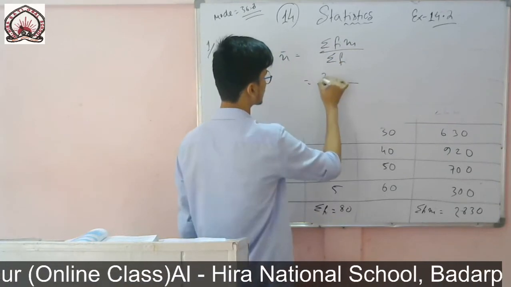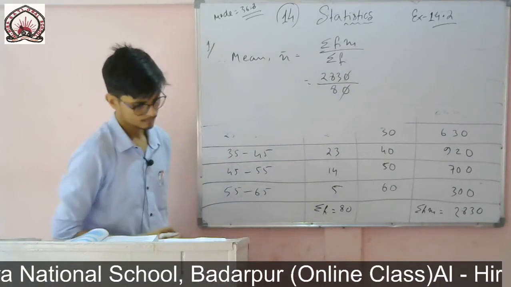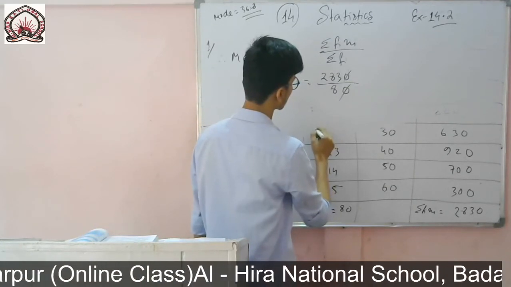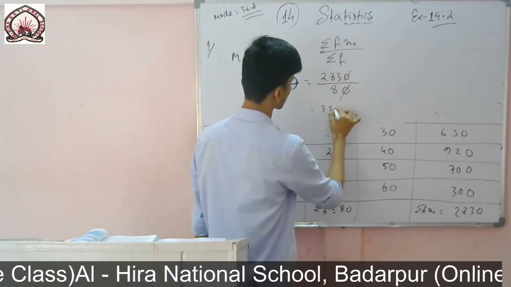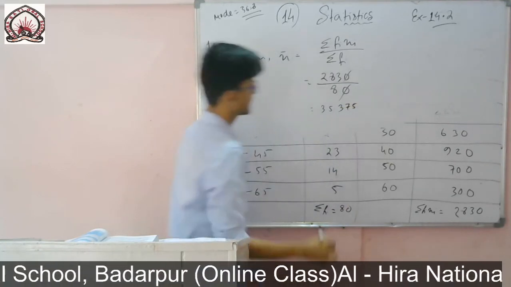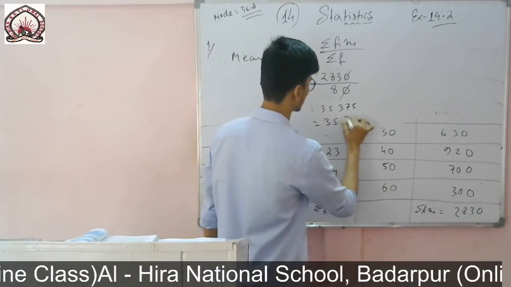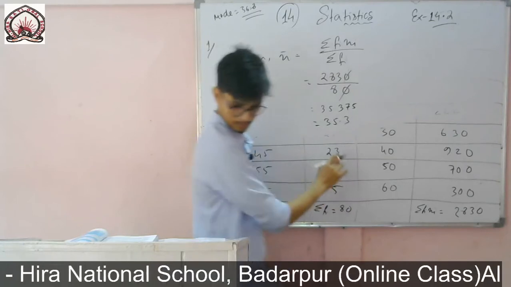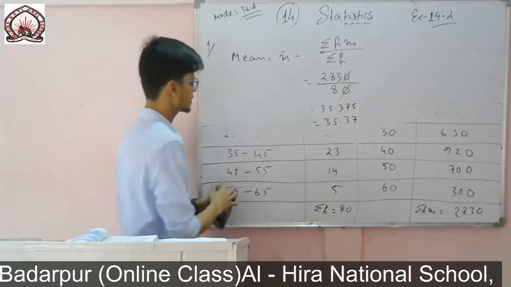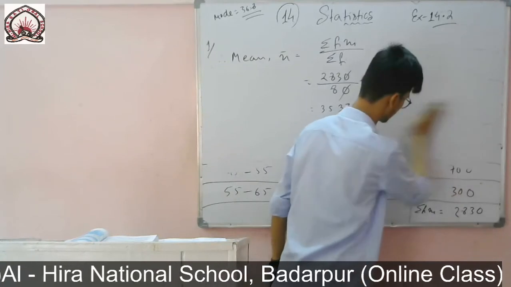So Fi xi is 2830 divided by 80, 0 cancel. It is 35.375. After 7 you keep 35.37. So mean is 35.37, and the mode we have got is 36.8.